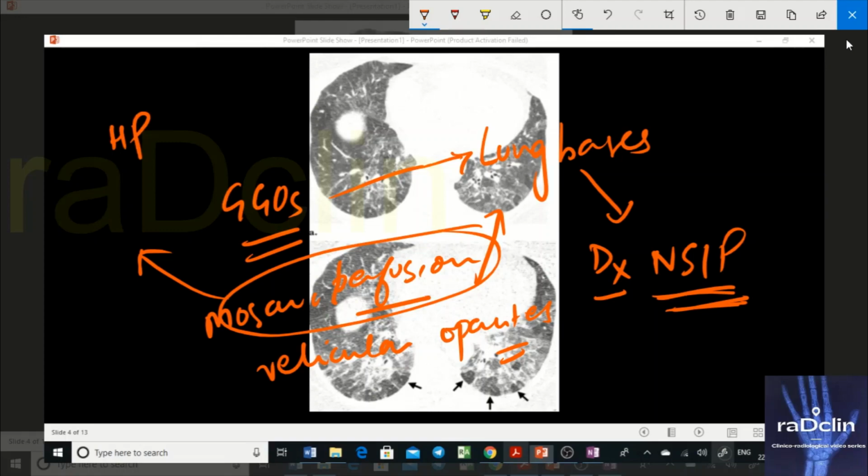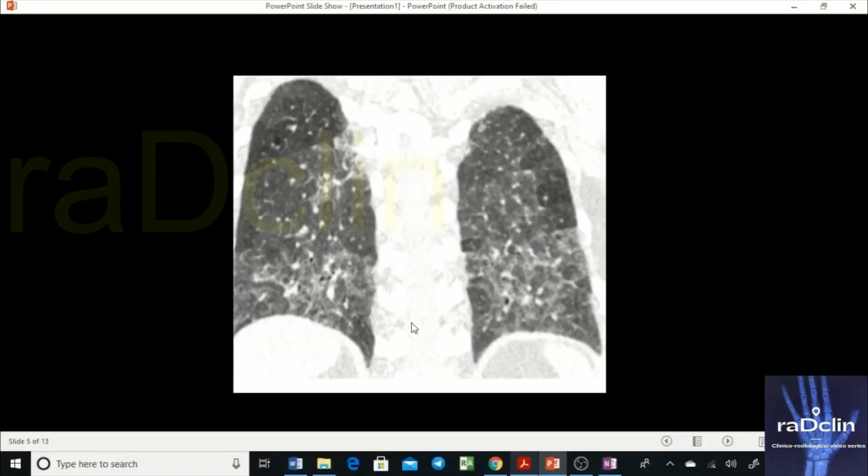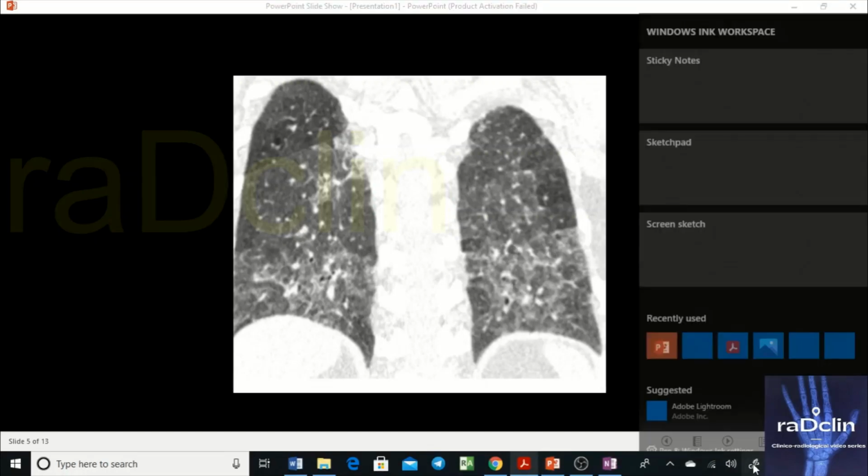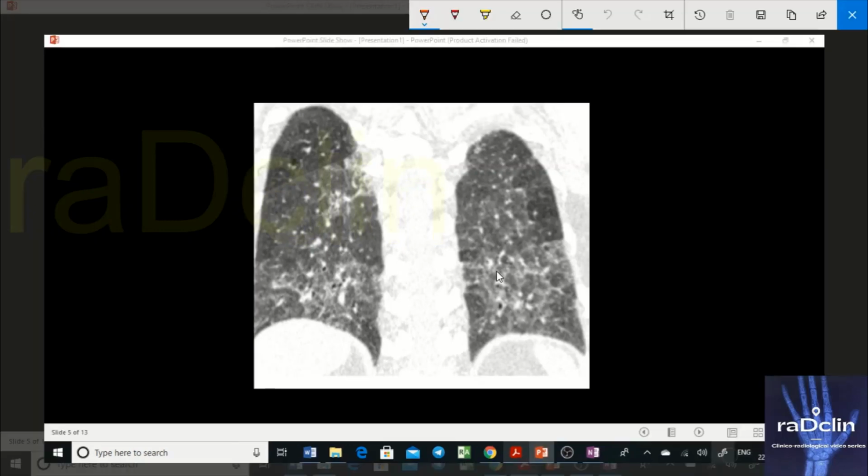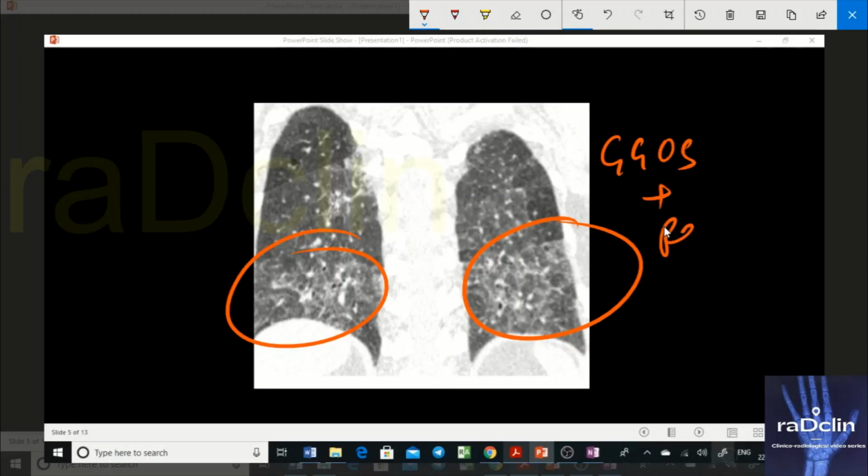Now we move on. This is the same patient with the coronal findings. On the coronal CT scan, you can clearly see the bases of the lung getting affected. You have GGOs and reticular opacities, and on that particular scan we also saw mosaic perfusion. So you can easily confuse these findings with NSIP. The only finding that suggests otherwise is mosaic perfusion, which suggests that small airway disease is also there.